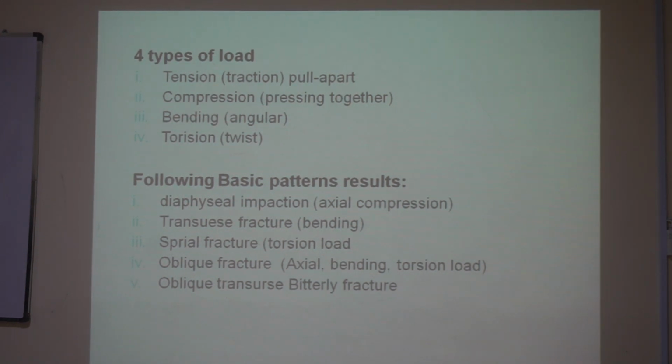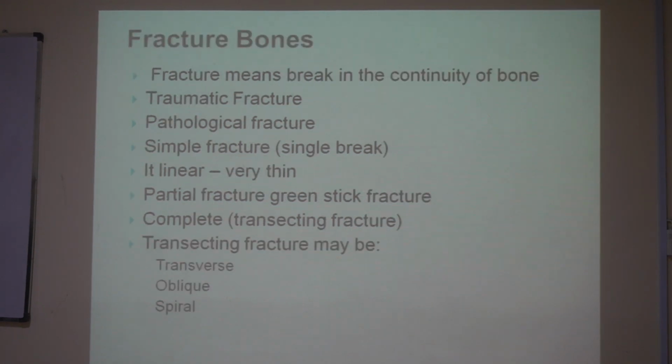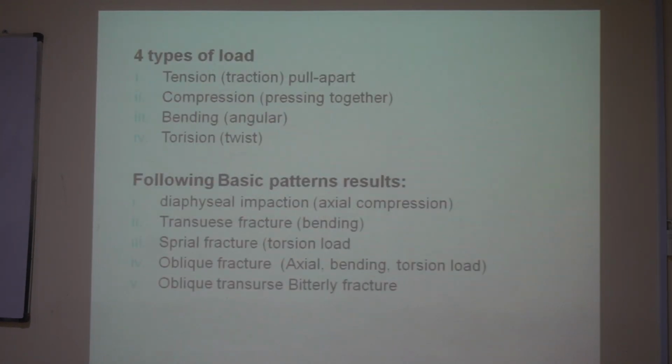The third type is the bending fracture, that is the angular fracture. When the bone is bent, like in this way you can see the bone is bent, resulting in the formation of an angle. This type occurs in force resulting in angular fracture or transverse fracture.